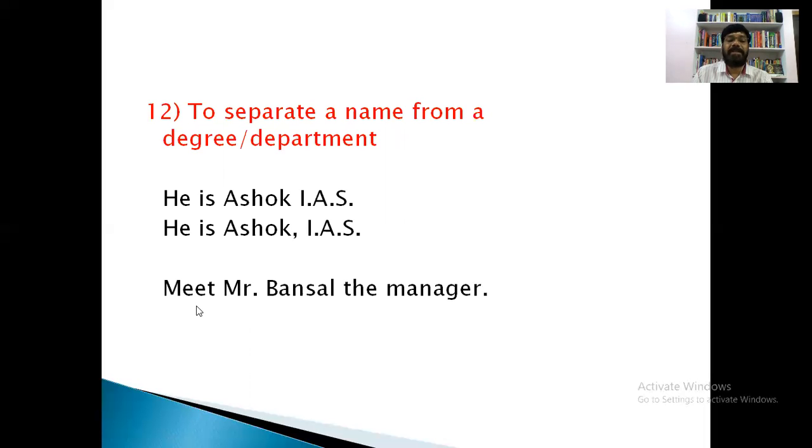Meet Mr. Bansal, the manager. Who is Bansal? The manager. When we want to separate the degree from that person, we have to use a comma. Meet Mr. Bansal, comma, the manager. And this is the 12th rule.